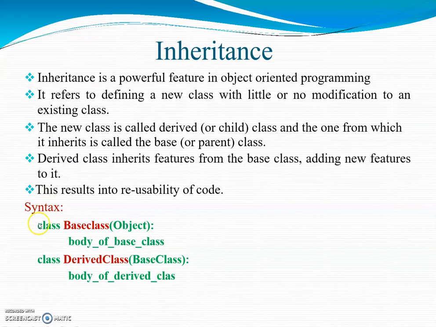Here I have given some syntax of how to create the base class and the derived class. Class, then the base class name, and then object in the body of the base class. Next, class, derived class name, and in brackets we have to write the base class name, and this is the body of the derived class.